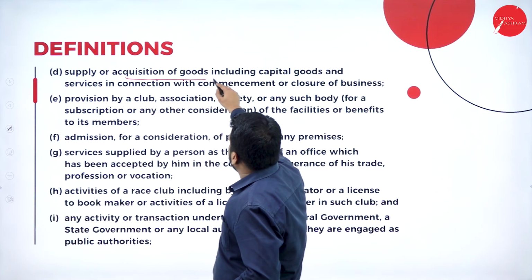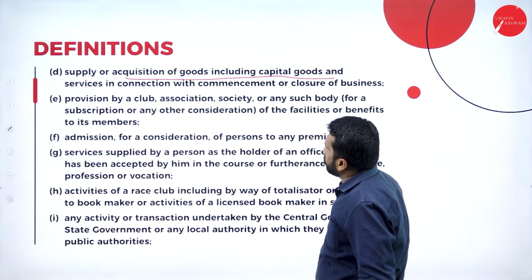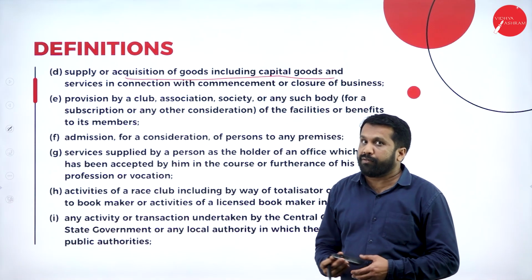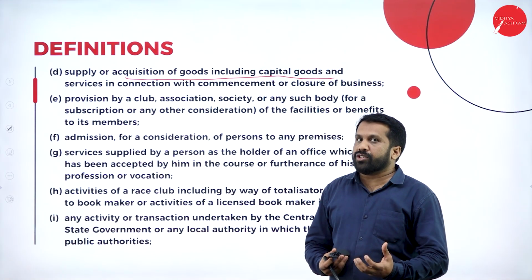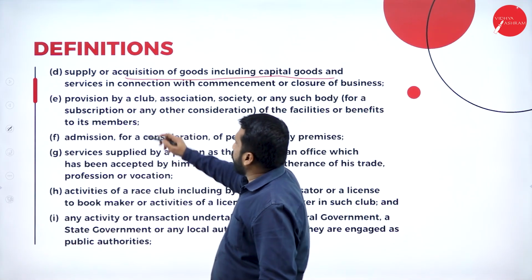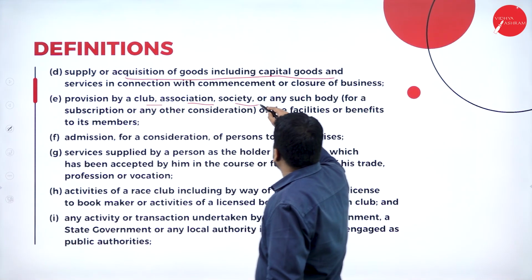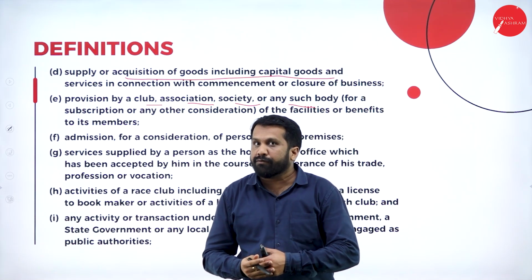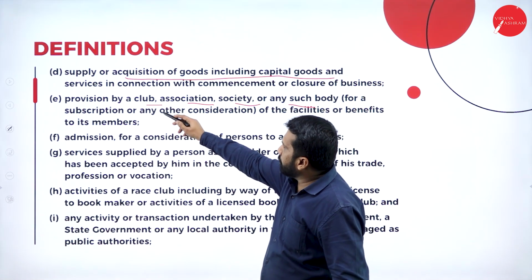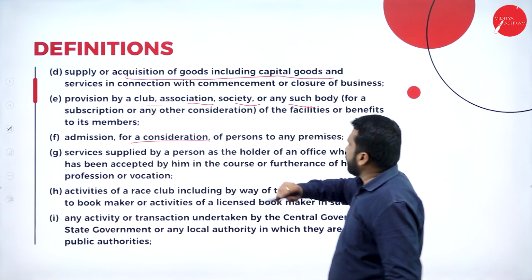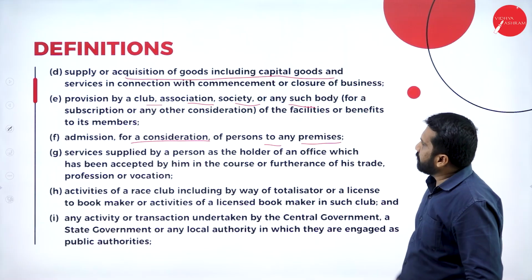Supply or acquisition of goods including capital goods and services. See, capital goods: purchase of machinery, purchase of motor vehicle, all come under capital goods. Then provision by club, association, society, any. Club usually they provide what? Food. They provide food. So that comes under provision by club and association. Admission, for consideration, of a person to any premises.